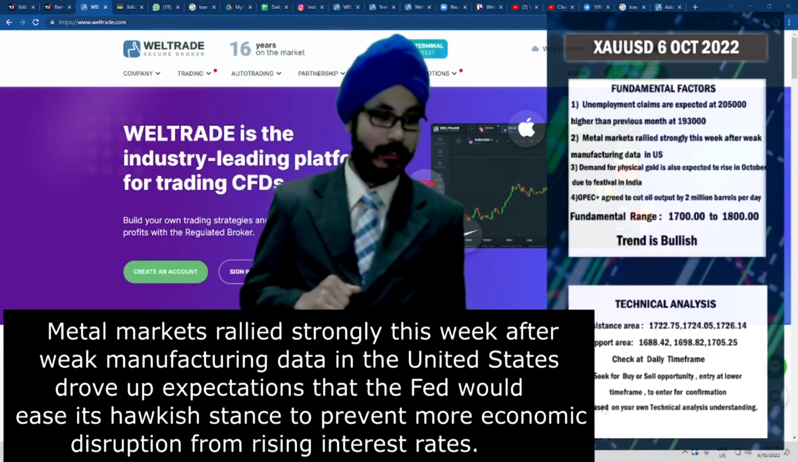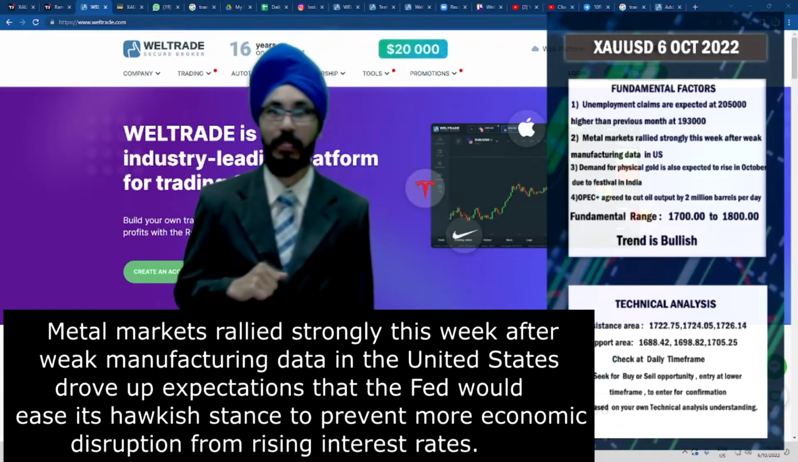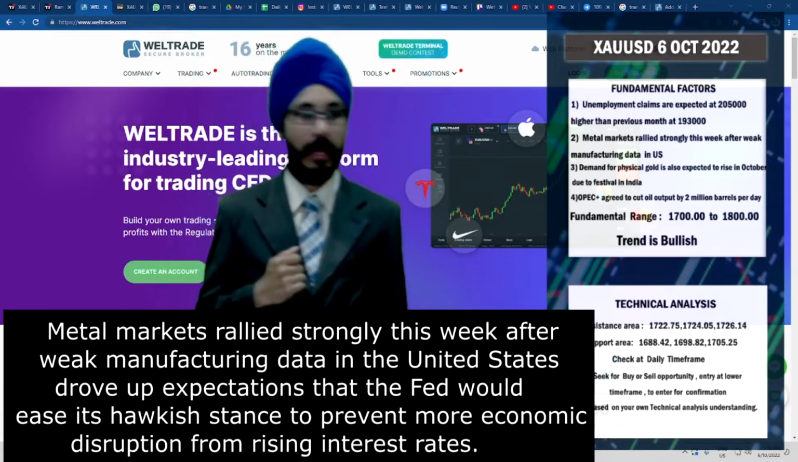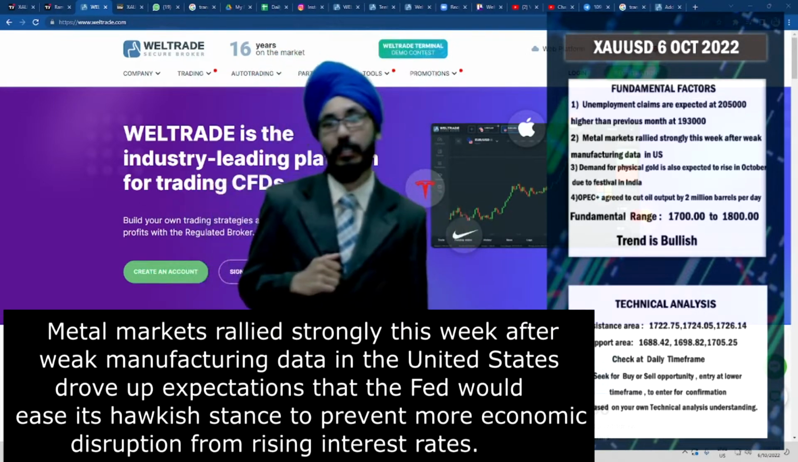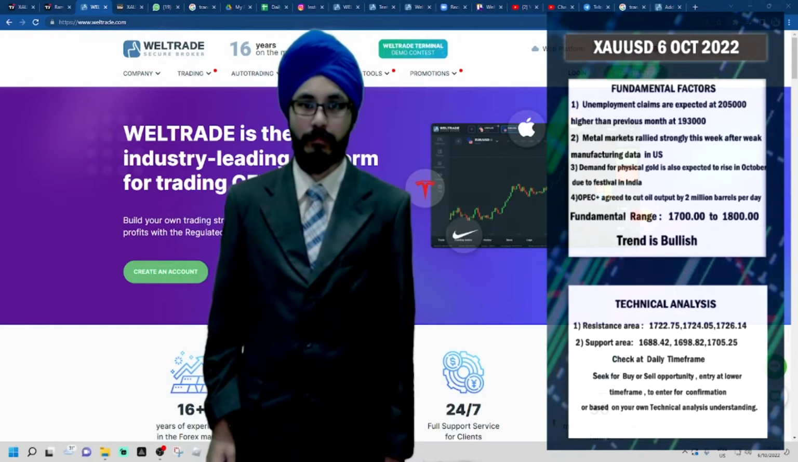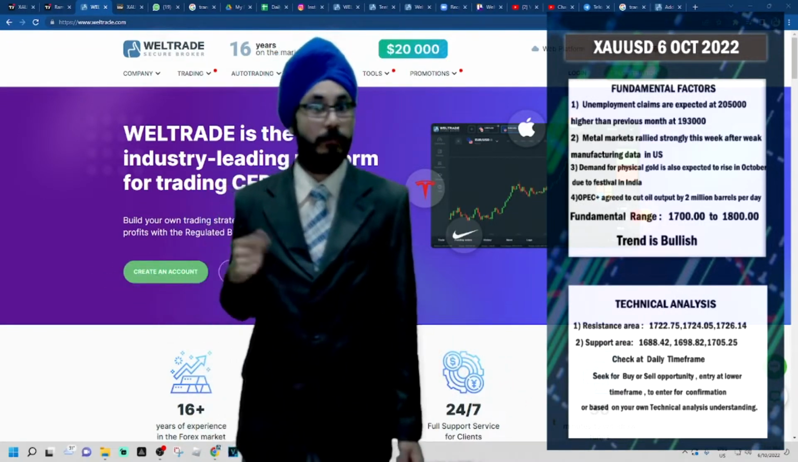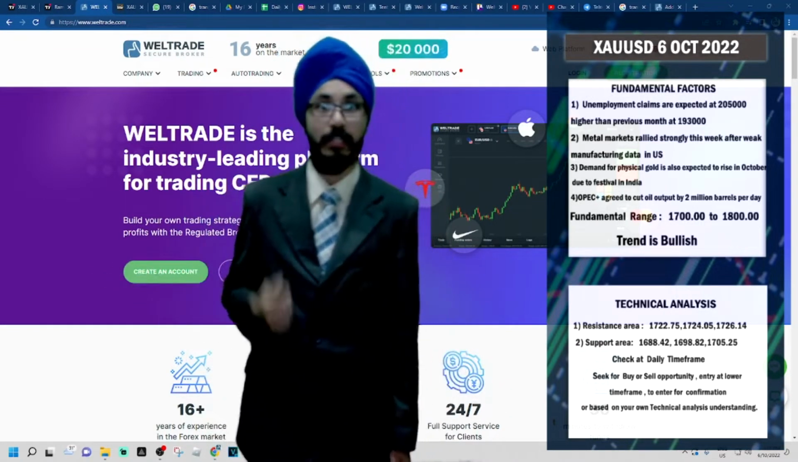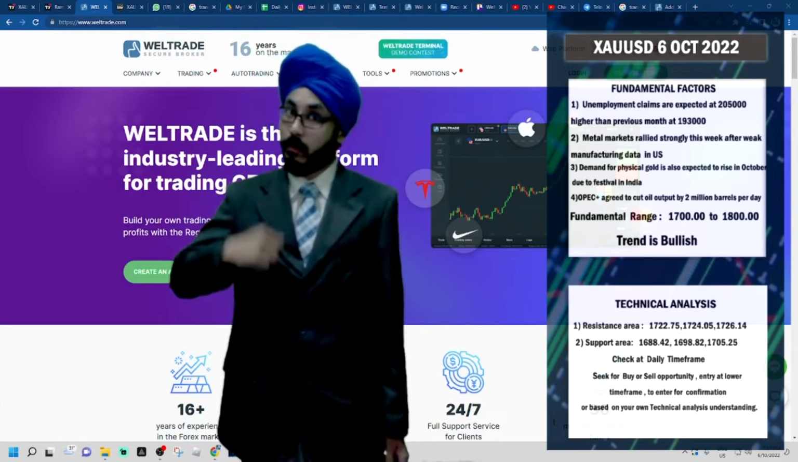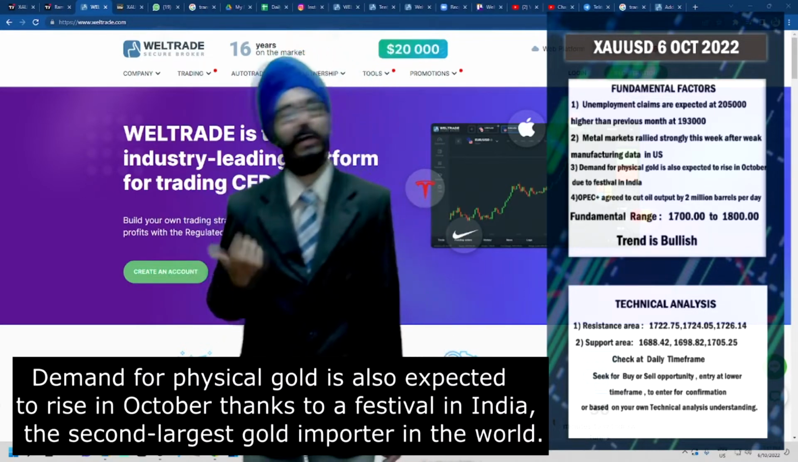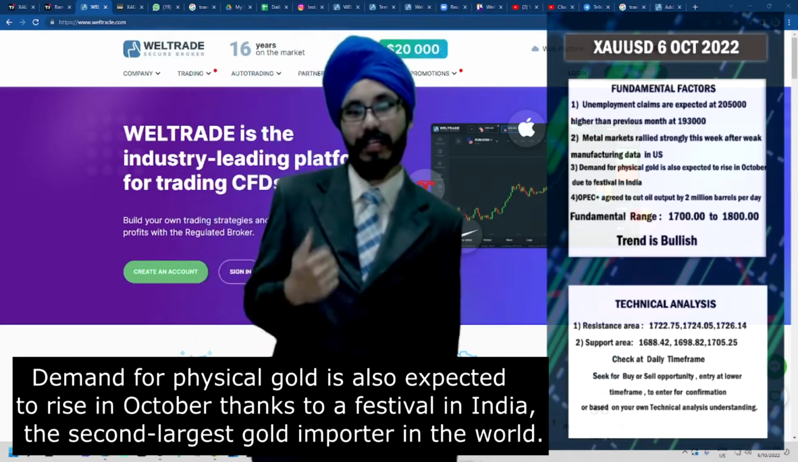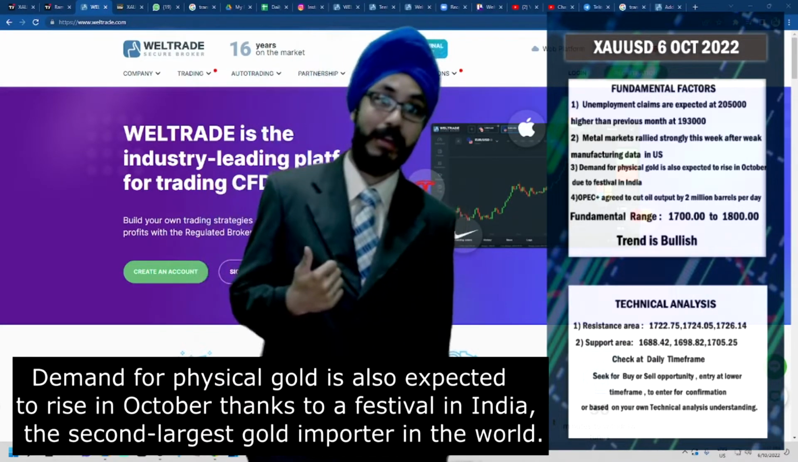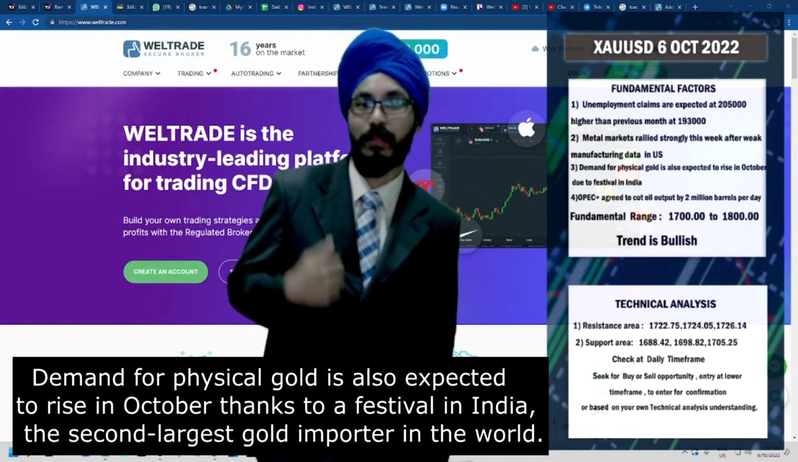Secondly, we can see that the metal markets have risen really high, and this is due to the weak manufacturing data in the US. Thirdly, as we know, India is the second largest importer of gold. This month, they are having a festival. What we would see is that there is likely to be a demand for gold that we are looking forward to seeing.